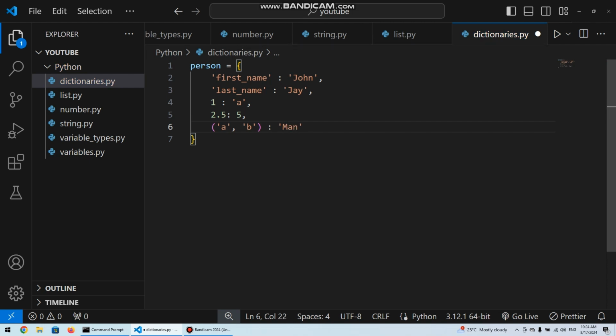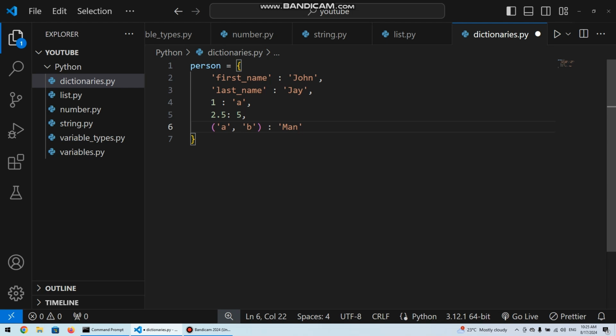I'm just demonstrating the things that can go inside a dictionary. Don't try to get too much meaning into this. We are just first of all looking at how dictionaries are. So this is a dictionary, a collection of key value pairs, separated by commas in curly braces. So this is a dictionary person.